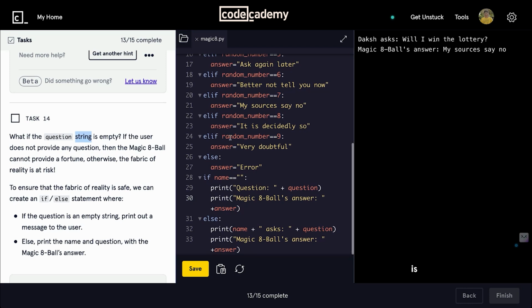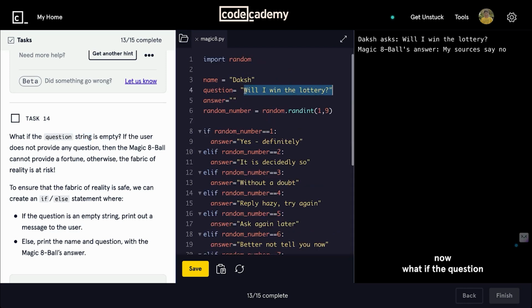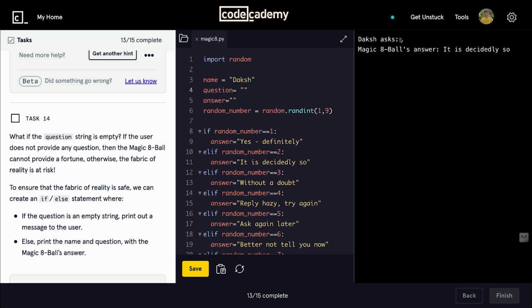What if the question string is empty? Okay, now what if the question string is empty? What if we remove the question here? So again, it's not looking good, right? So let's move back, add the question back. Then the magic eight ball cannot provide the fortune, otherwise the fabric of reality is at risk. Yes, correct. This is correct.